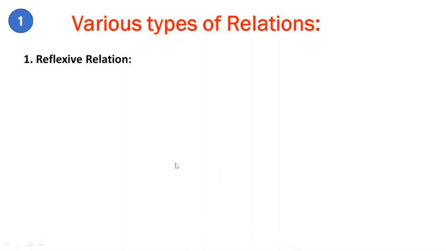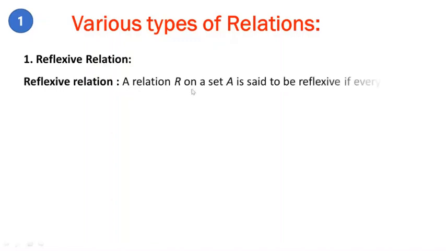We know that in mathematics there are three basic laws or properties: reflexive, symmetric and transitive. So all three laws or properties must be satisfied in the case of relations also. So reflexive relation. A relation R on a set A is said to be reflexive if every element of A is related to itself.